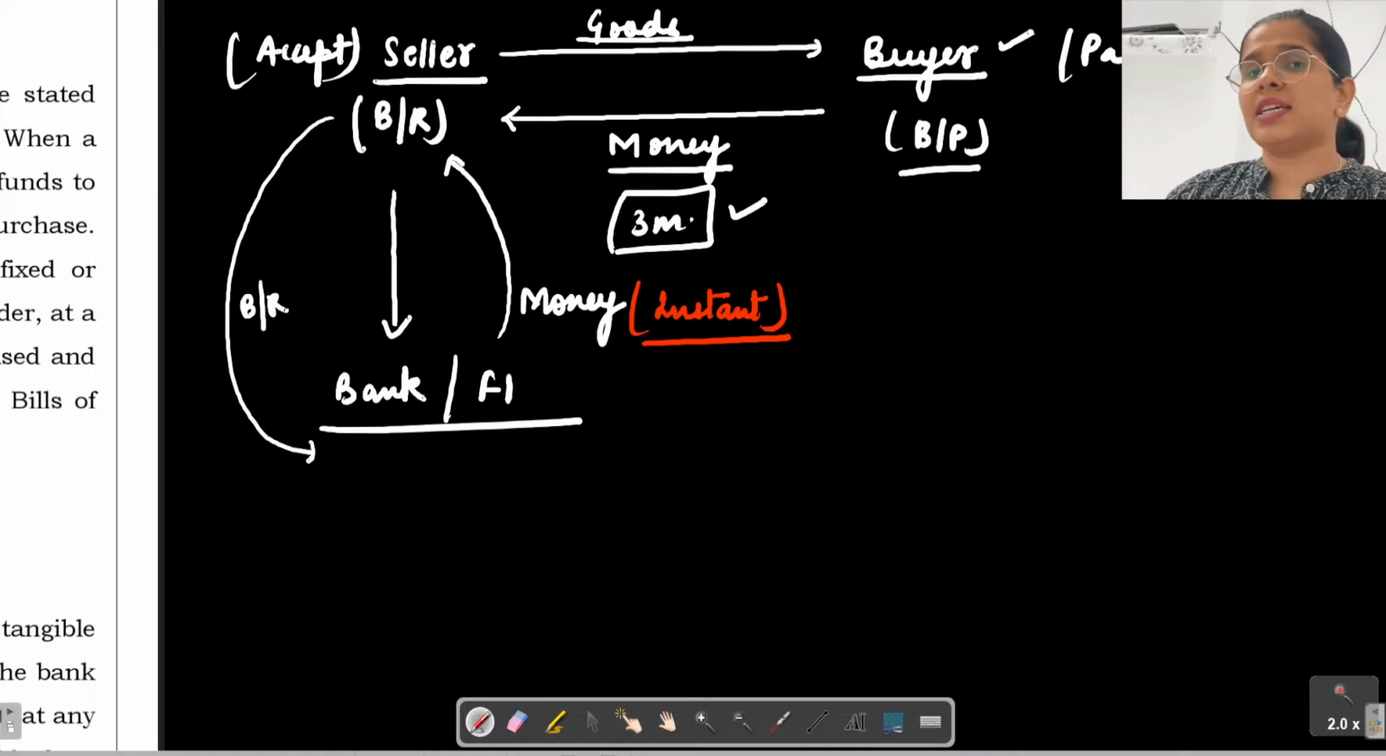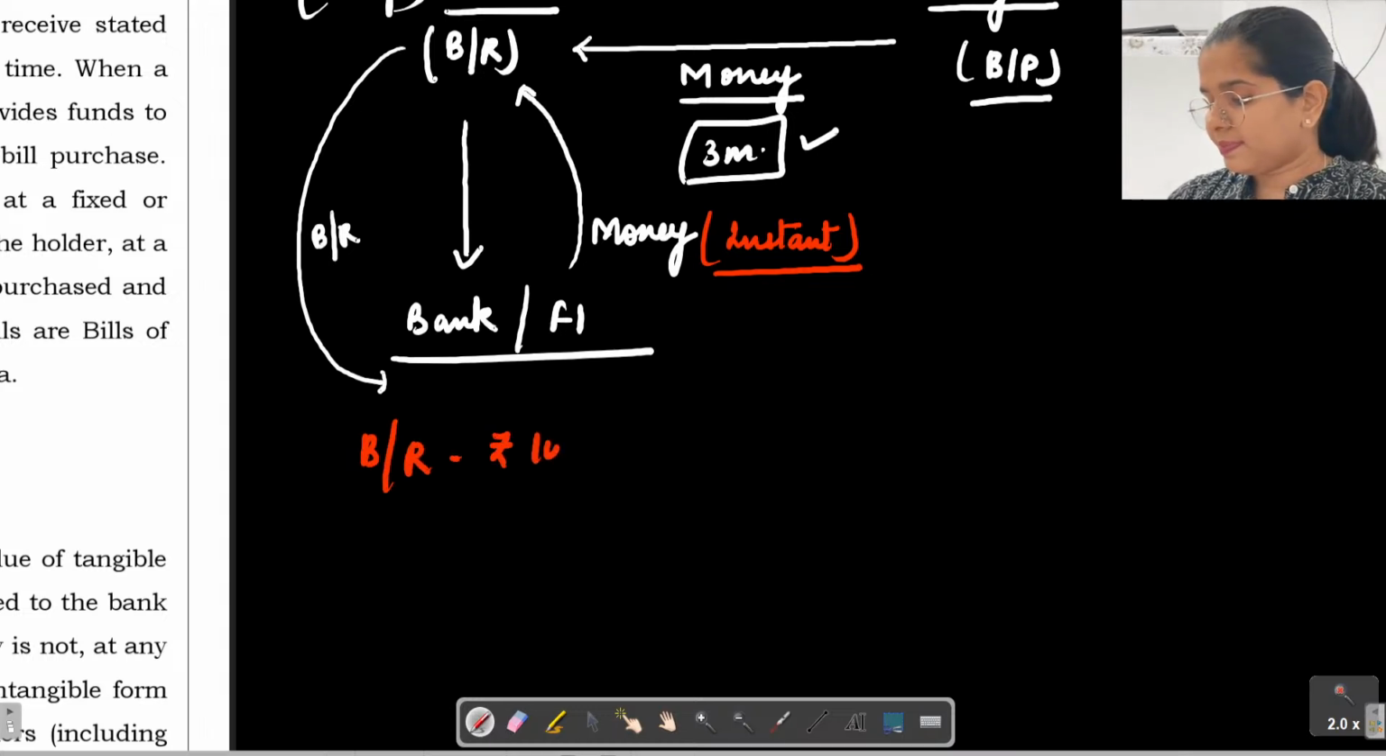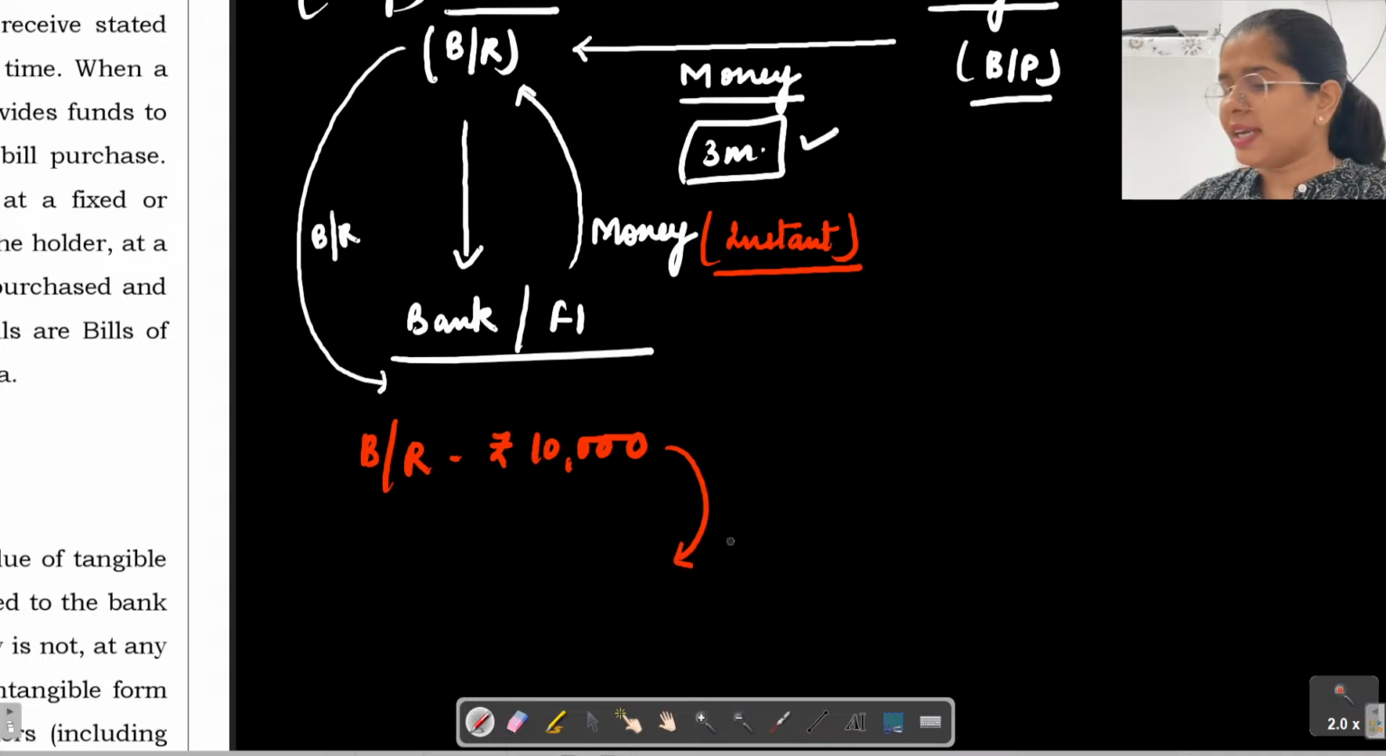Banks purchase such bills from sellers who are in need of money and then discount them. What does discount mean? Let us suppose this bill receivable was for 10,000 rupees. Obviously the bank will not give the total 10,000 rupees to this seller. The bank is going to charge discounting charges.